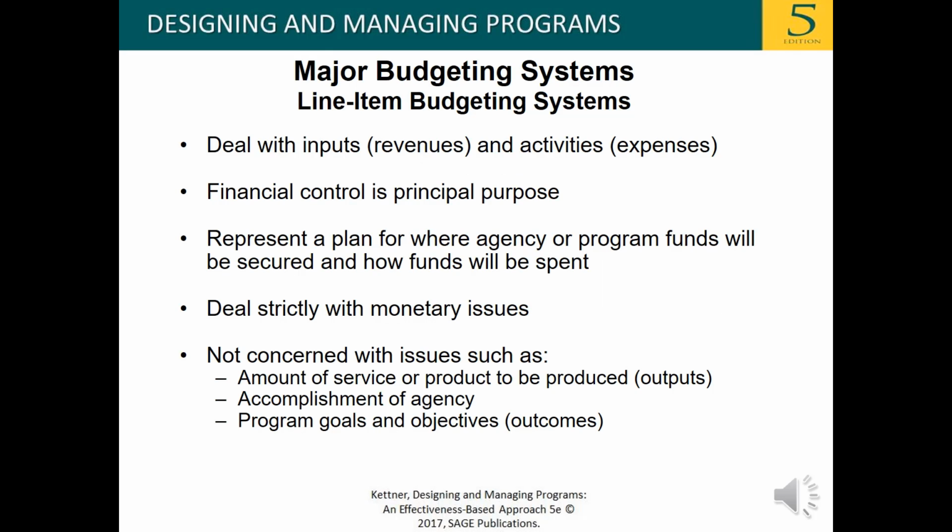Line item budgeting systems deal with inputs or revenues and activities, expenses. Financial control is the principal purpose. They represent a plan for where agency or program funds will be secured and how funds will be spent. They deal strictly with monetary issues, and they're not concerned with issues such as the amount of service or product to be produced, the outputs, or the accomplishment of agency or program goals and objectives.